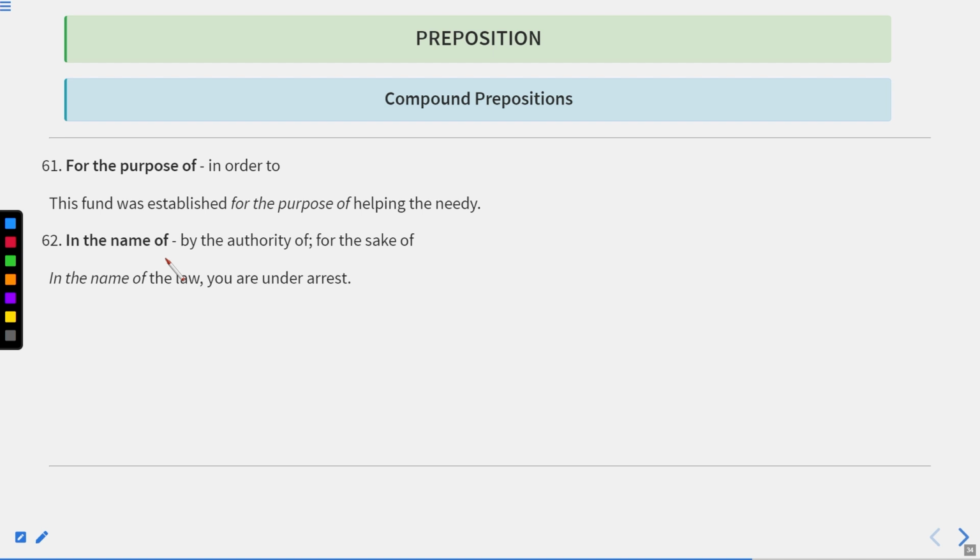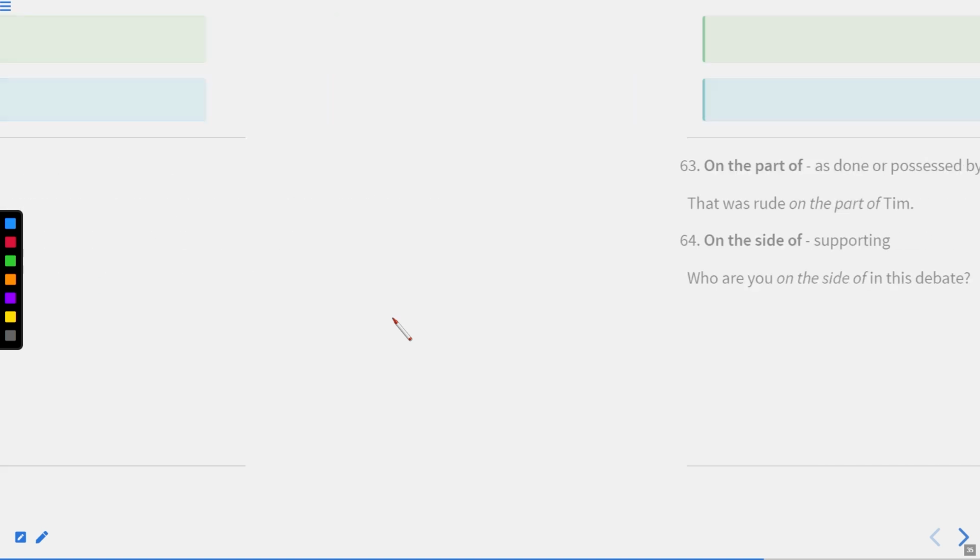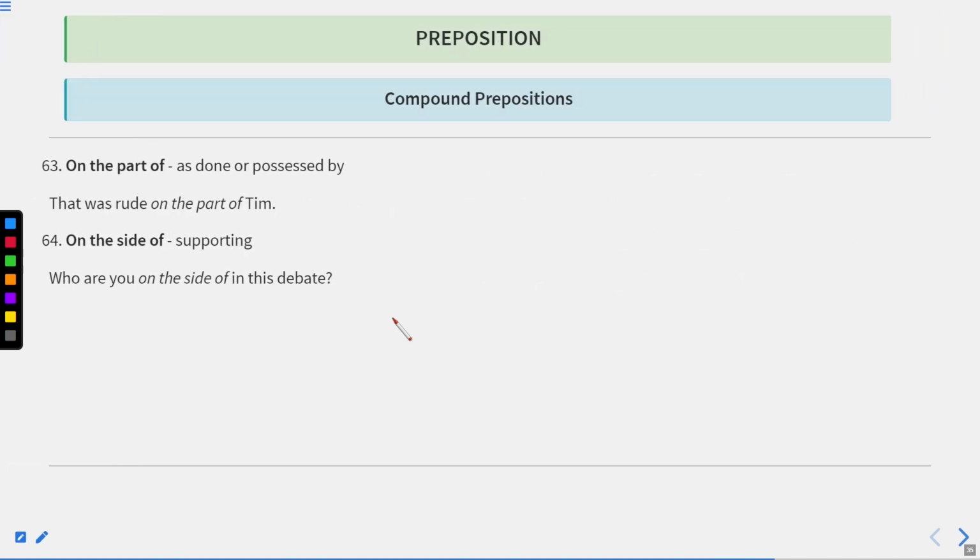In the name of means by the authority of or for the sake of. In the name of the law, you are under arrest. It means if we talk about authority, by the authority of or for the sake of, you are under arrest because this is authorized to us. It means you have done something wrong, so you are under arrest. Okay. On the part of, as done or possessed by. That was rude on the part of Tim. It means if we talk about Tim, what Tim has done, that was rude.